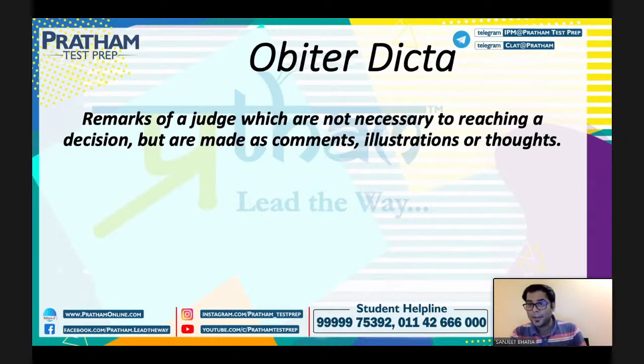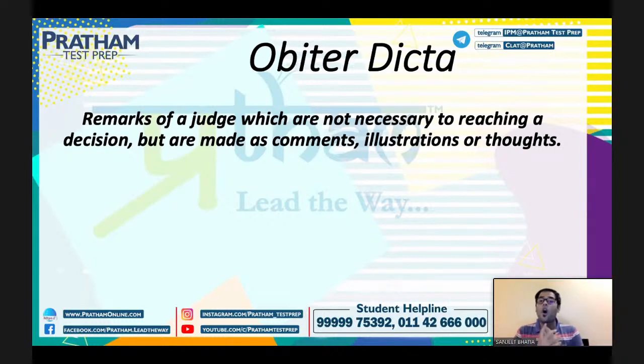So the reason and the rationale that is given behind a decision is called ratio decidendi. But if there's any view which might not lead the judge to a decision, that kind of remark comes under the category of obiter dicta. Now, these remarks can be comments, they can be illustration, or they can be just random thoughts of the judge.